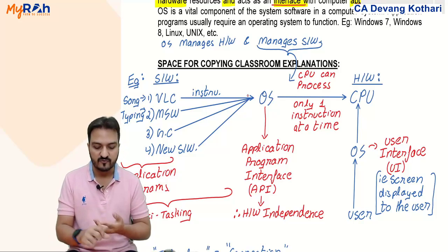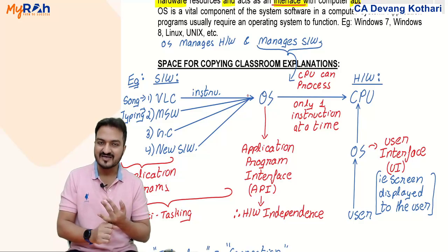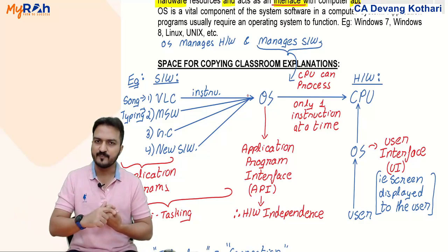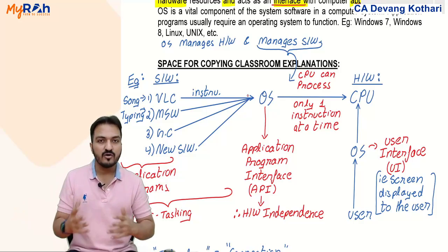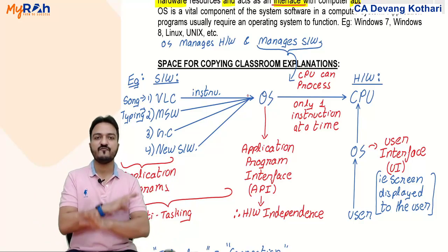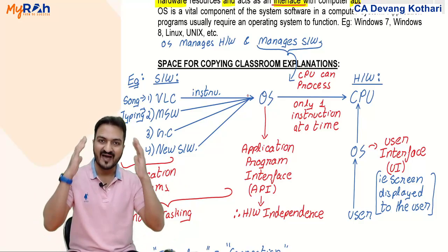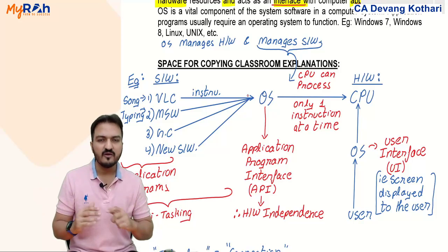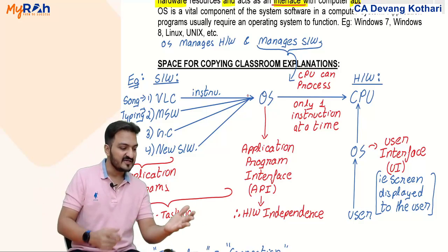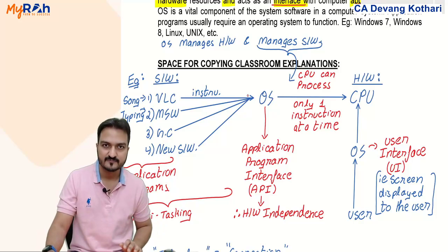Samsung has been selling Android phones. Google themselves have their own Android phones, Pixel phones. Motorola has Android phones. Say all these Chinese companies, Oppo, Vivo, OnePlus, etc., all of them have their own Android phones. Now imagine if there are so many different brands of phones in the market, then the software developer will go mad. He will go mad if he has to make separate software for Samsung, separate software for Oppo, separate software for Vivo, separate software for OnePlus.